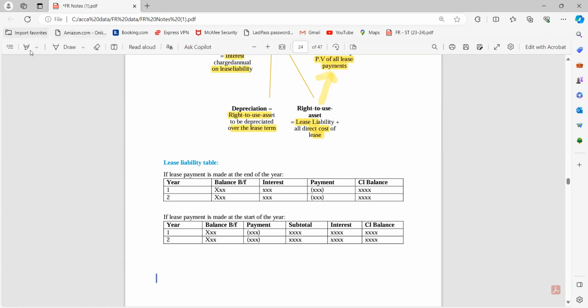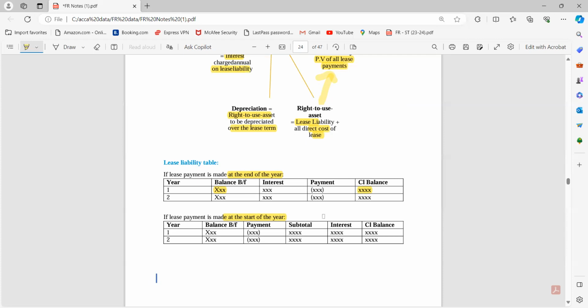So if the lease payment is made at the end of the period, guys, that could make a difference, because the payment is made either at the start of the period or at the end of the period. If we are making the payment at the end of the period, obviously the balance is outstanding throughout the period. But if we are making the payment at the start of the period, the balance is not pending throughout the period. I have already made the payment at the beginning of that period. So year one: opening balance plus interest less payment is the closing balance. This closing balance would be the opening balance of next year. That is my format of lease liability when the payment is made at the end of the period.